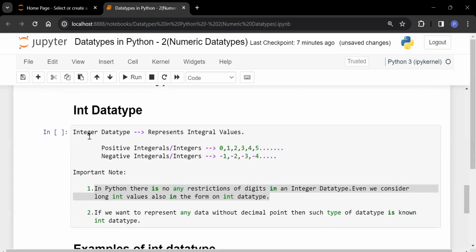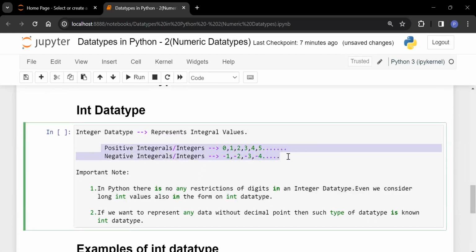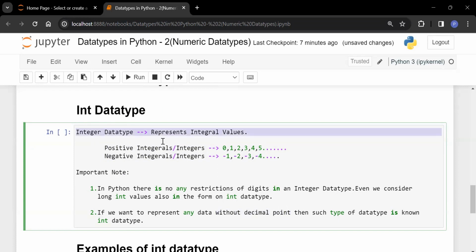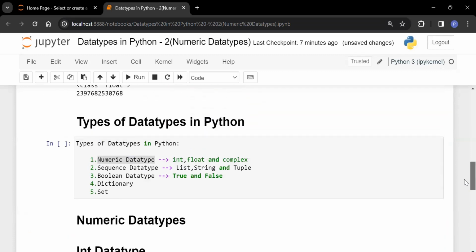What is your int data type? Whatever positive values as well as negative values without decimal point, such types of data are known as integer data types. Such values are going to be considered in int data type. So that is your first type of numeric data type, that is int data type.